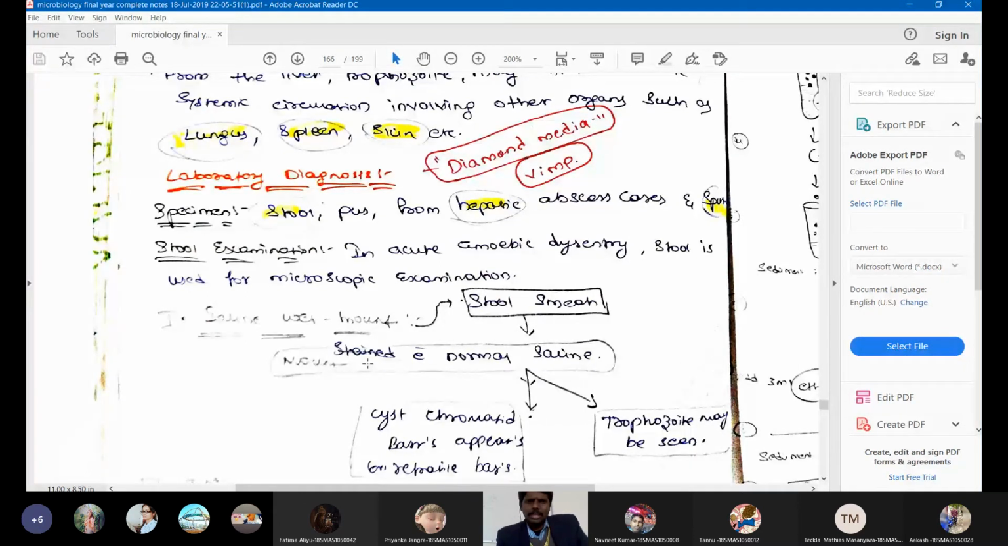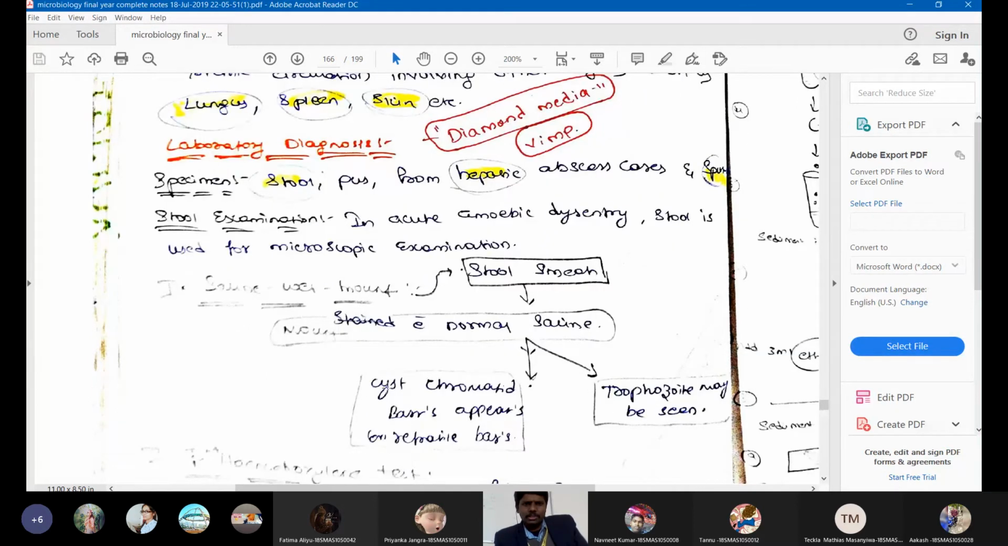So all you need to do is take the stool sample and suspend it in a drop of saline, on a specialized glass slide. It will have a well, a concave slide. In that concave slide, keep a drop of saline and add a loop full of stool to it, keep a cover slip and observe under the microscope. If you see trophozoites, that's it. Positive for amoebic dysentery. So usually you will see either cysts or trophozoites in the saline mount.